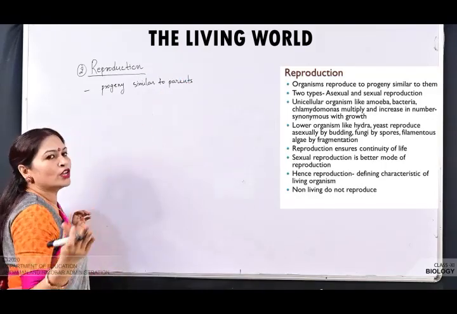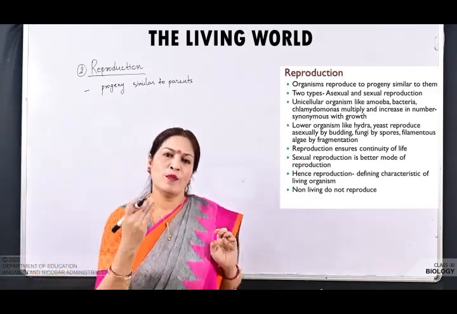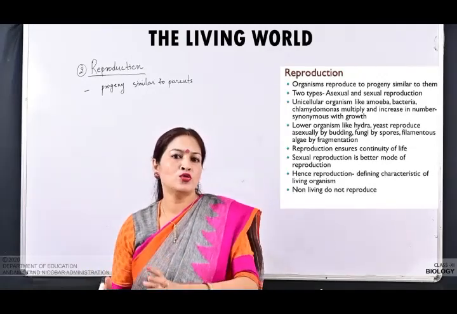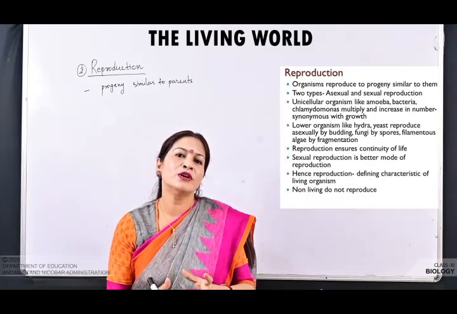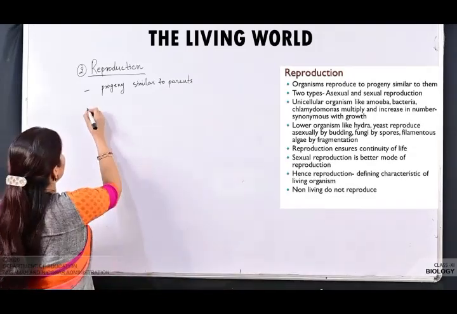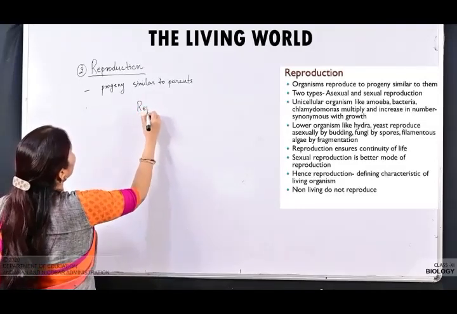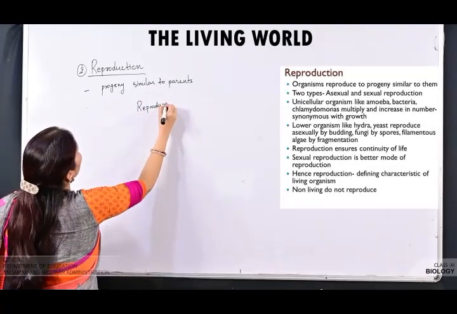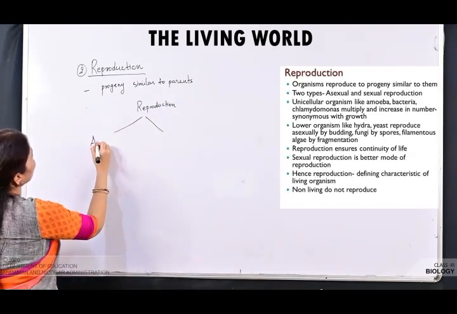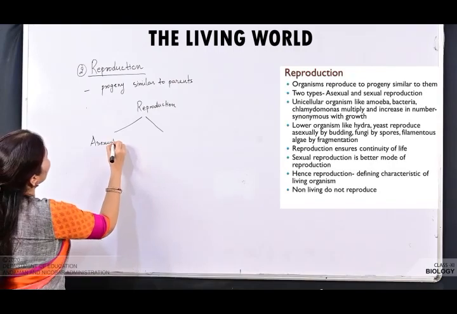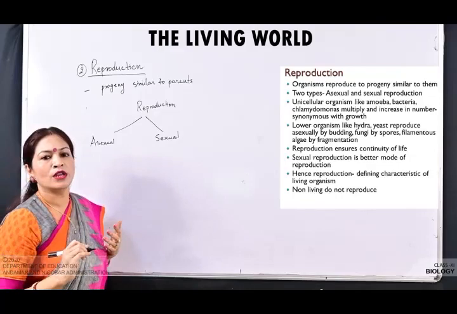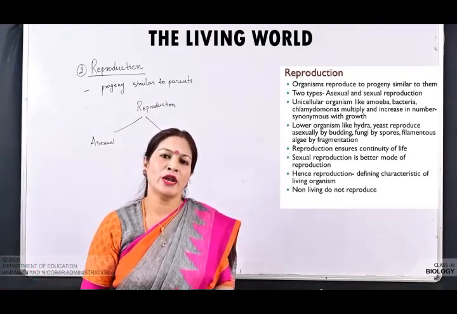जो भी progeny produce होगा they are similar to parents. For example, a dog giving birth to puppies, a cat giving birth to kittens, like that. This reproduction is of two types. जो reproduction है, दो तरह की reproduction है. Asexual and sexual.